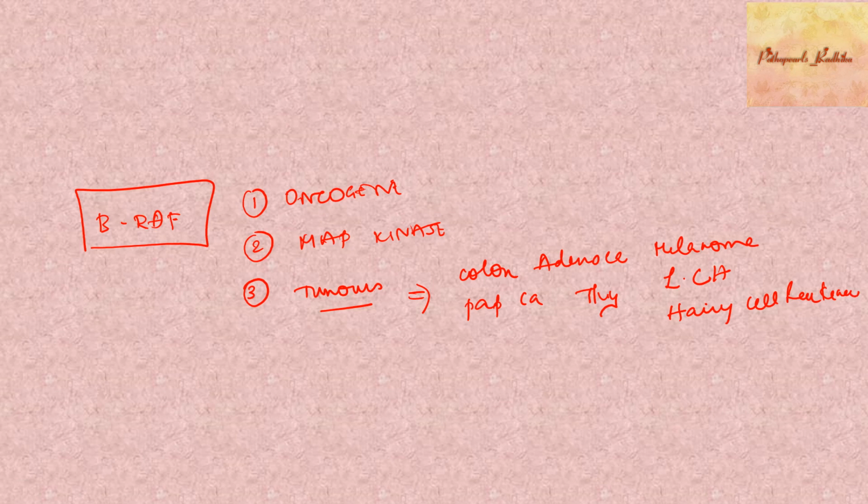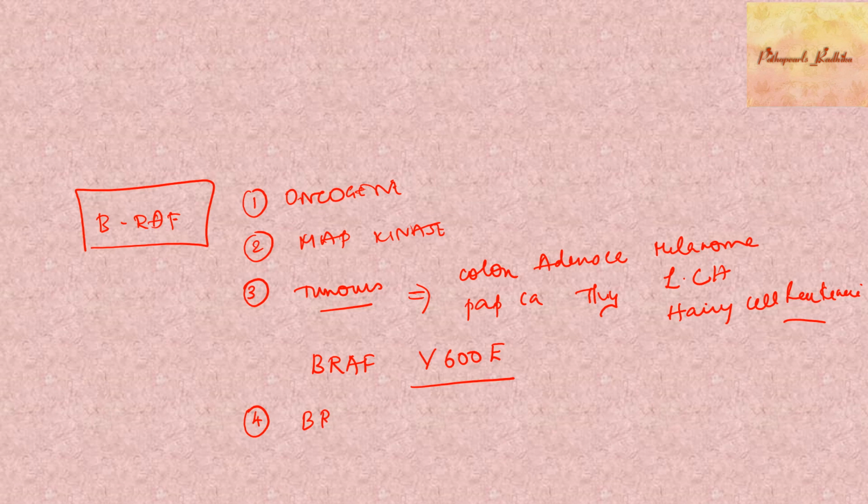So you have other tumors, certain brain tumors like your papillary craniopharyngiomas can also have BRAF mutations. And what's the mutation which is seen? It's BRAF V600E, that's valine to glutamate mutation, and these are the tumors which have BRAF mutations.